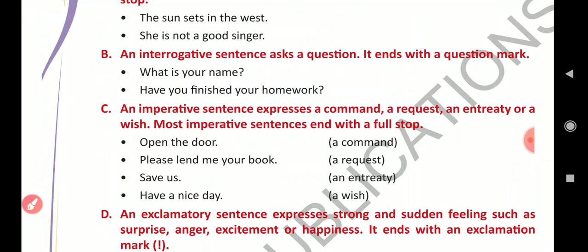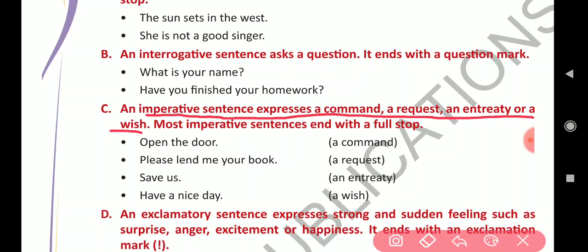Now, imperative sentence. What is an imperative sentence? An imperative sentence expresses a command, a request, an entreaty or a wish. When a sentence expresses either a command, request, entreaty or a wish, then that sentence is known as an imperative sentence. And an imperative sentence ends with a full stop.